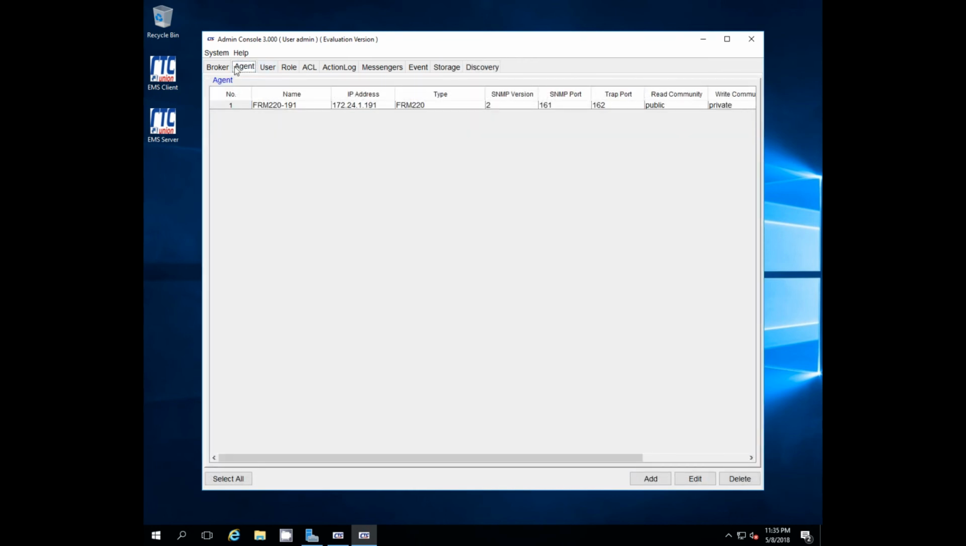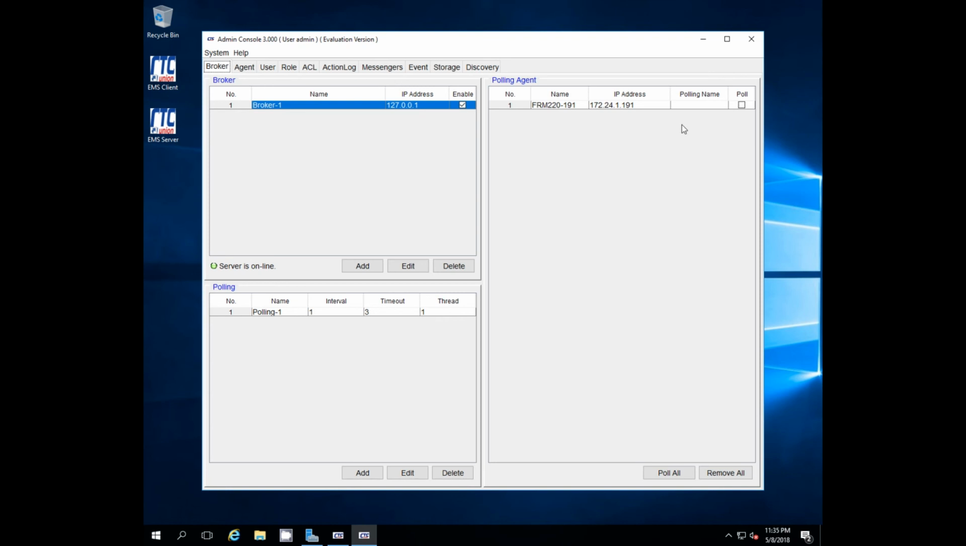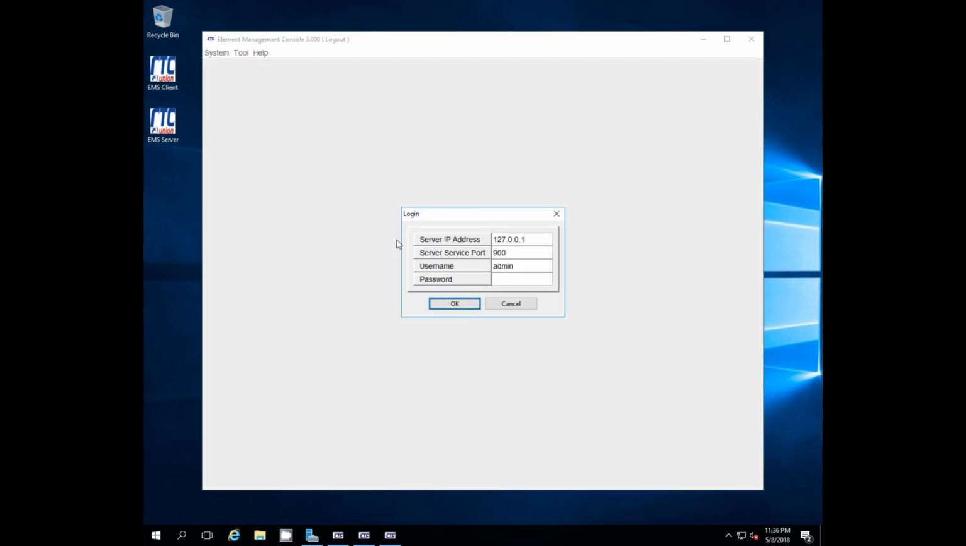Now, after the agent's been added, we need to go to the broker and start polling. We'll use the default poller. Okay, we're going to log in with the EMS console, or the client, sorry. Again, admin, four zeros.